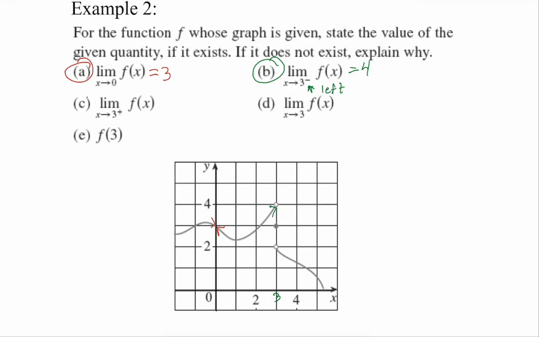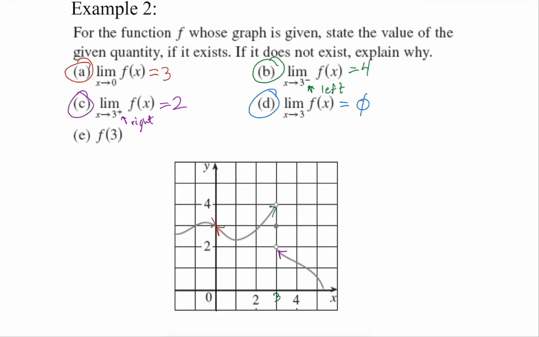But remember, this one is a right-handed side. So we're coming in from the right. We're walking from the right. What height are we heading there? 2. Does the limit exist at 3? Nope, those don't match. So that doesn't exist, or null set.